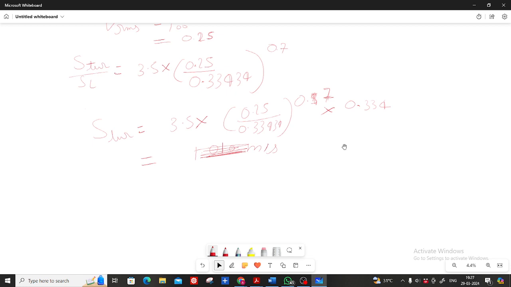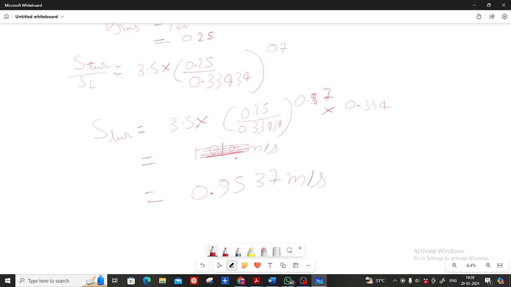Okay, 3.5 into 0.25 upon 0.33434 to the power 0.7 into 0.334. So this will be 0.9537 meter per second. Okay, so what about others? Izadul Rahman, what are you getting? So till now I'm calculating, sir.